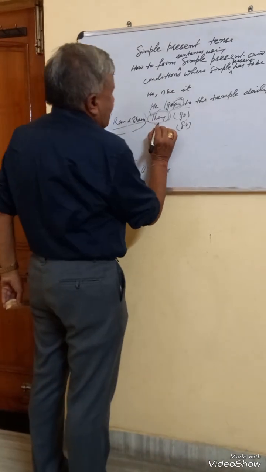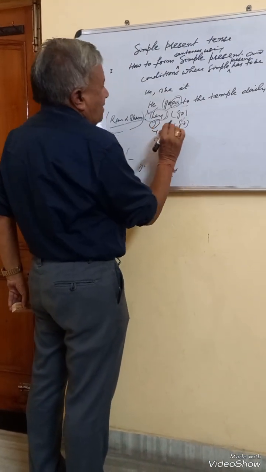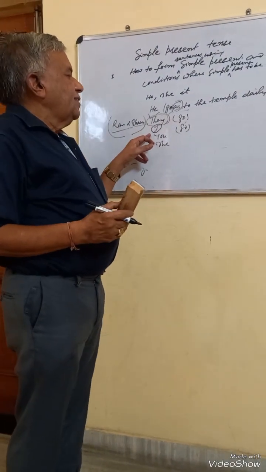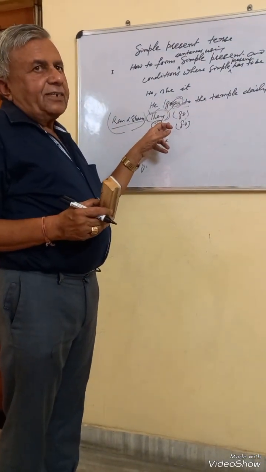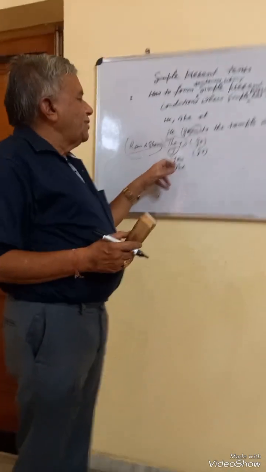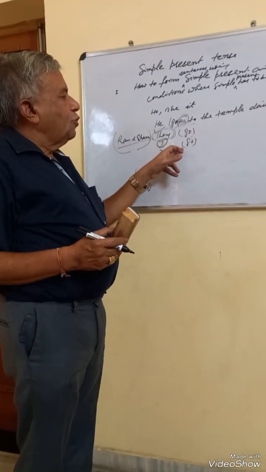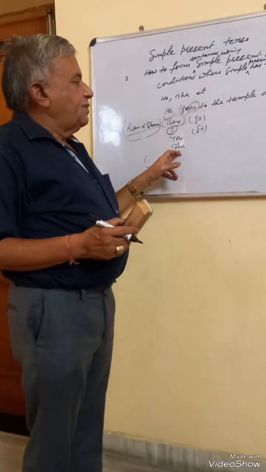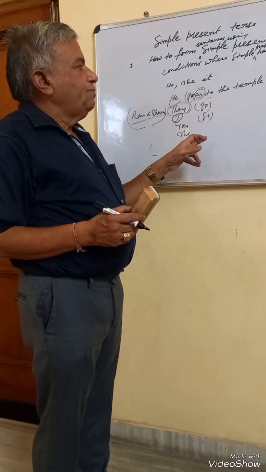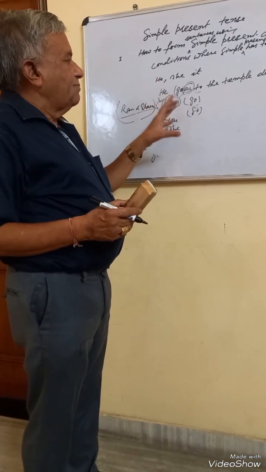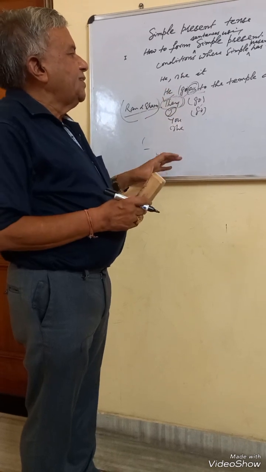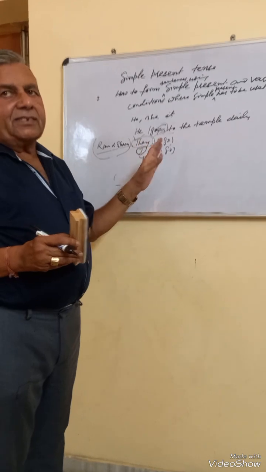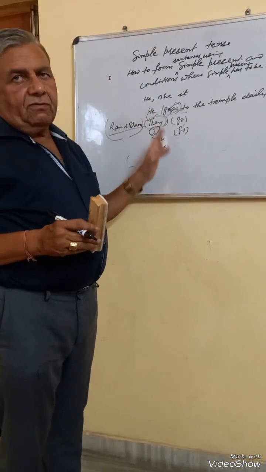I, despite being similar, doesn't have S or ES. So when I is the subject, we use do not to make negative. And when you is the subject, we use don't, not does not. And she being third person singular, we will have to use she doesn't go. So the one thing that must be kept clearly in mind is when S is used with the helping verb does, then S is not required with the main verb.